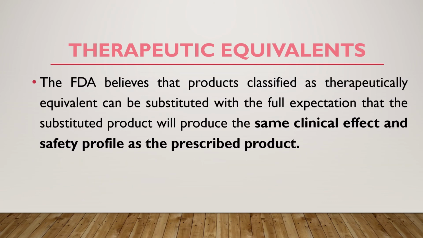And the FDA believes that products classified as therapeutically equivalent can be substituted with the full expectation that the substituted product will produce the same clinical effect and safety profile as the prescribed product. This is an important point. Therapeutic equivalents produce the same clinical effect and safety profile as the prescribed product.